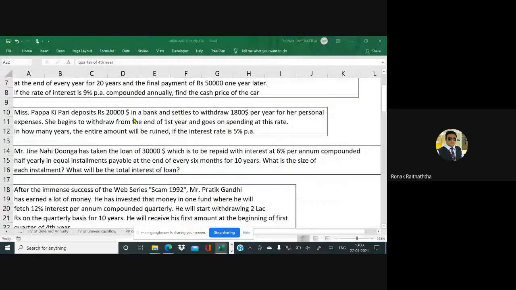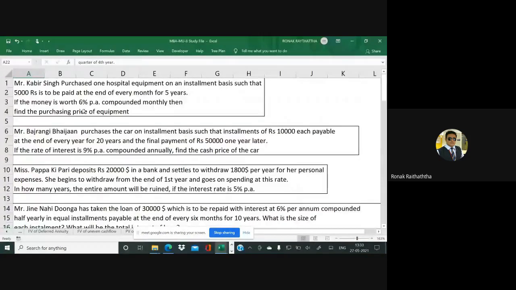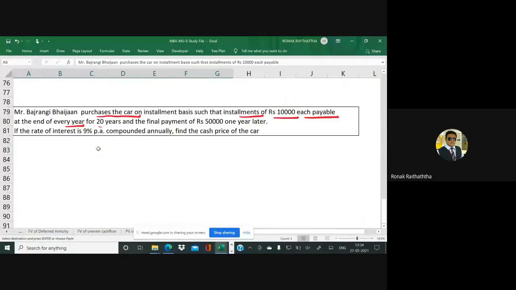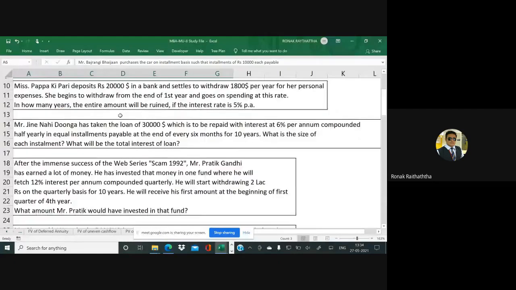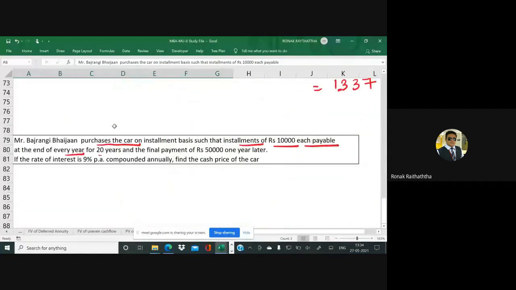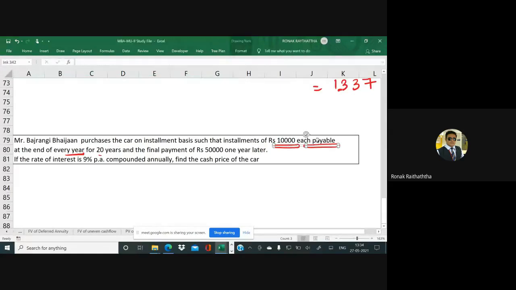I guess the first question was entirely completed and we started the second one, but we couldn't complete it because there were some poor connection issues. So I'm just taking that second question again and we'll be solving that. Okay, so here we have got the second question on the screen.